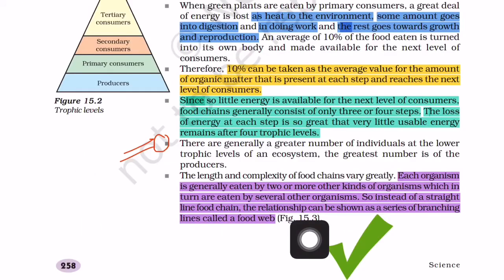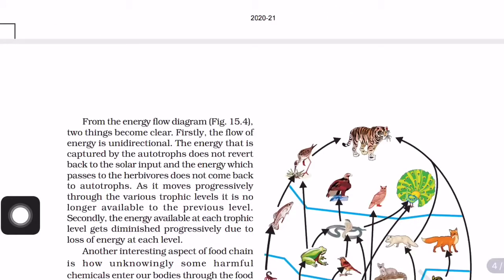So there is a lot of branching in between the one food chain. So in this way we can form food webs.